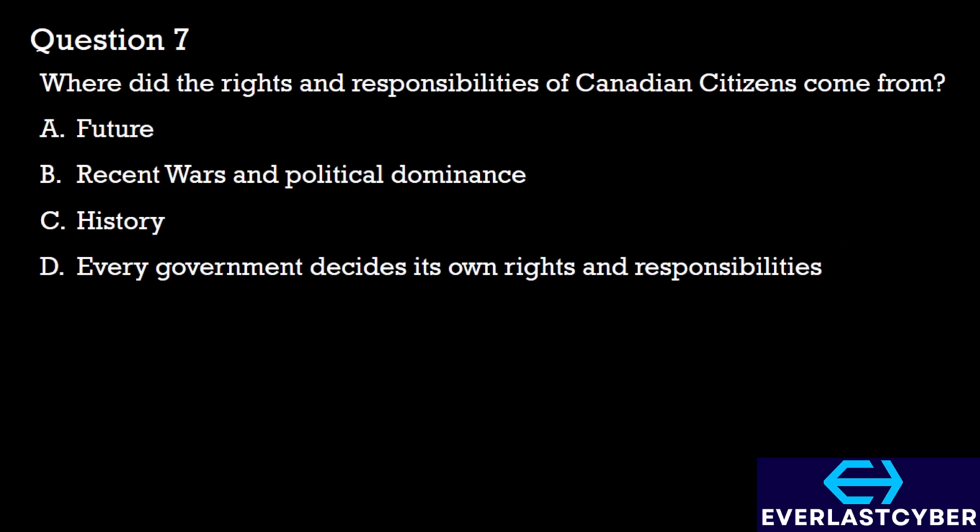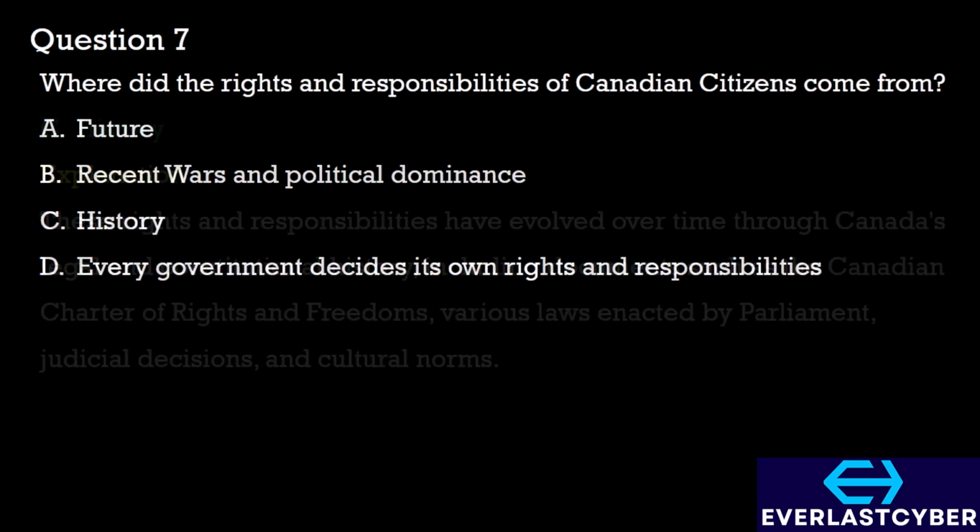Question 7. Where did the rights and responsibilities of Canadian citizens come from? A. Future. B. Recent wars and political dominance. C. History. D. Every government decides its own rights and responsibilities.